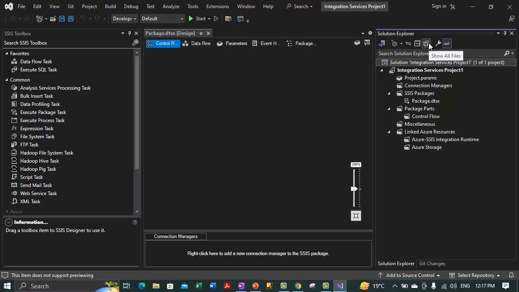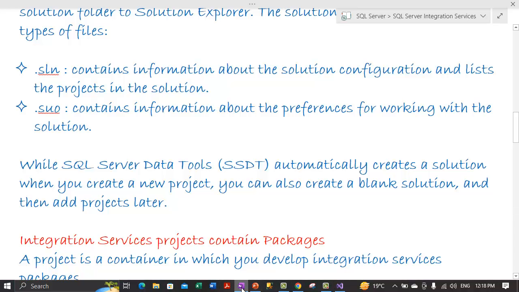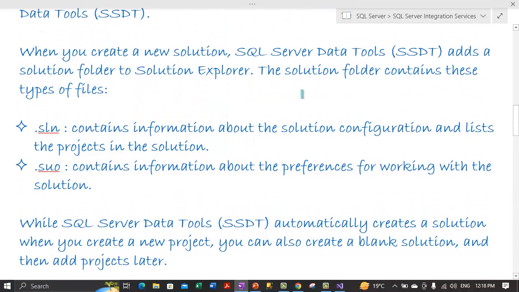So I think, I don't know what type of view it is, but yeah, it is showing us the all file view. Let's see what we have further. So the solution folder contains the following type of files. So first one is the .sln file, second one is the .suo file.